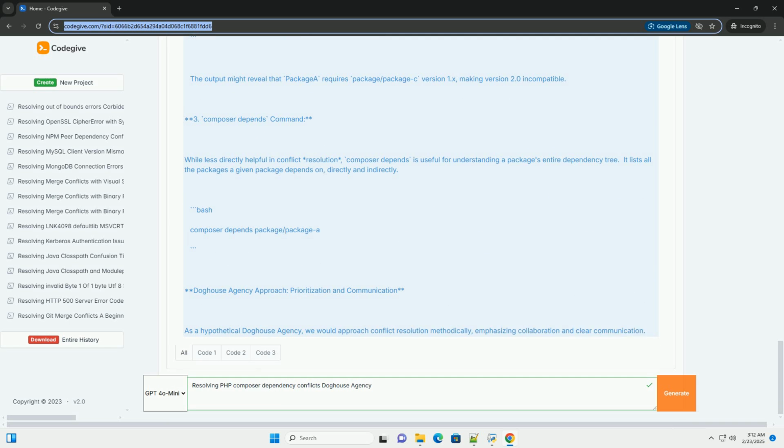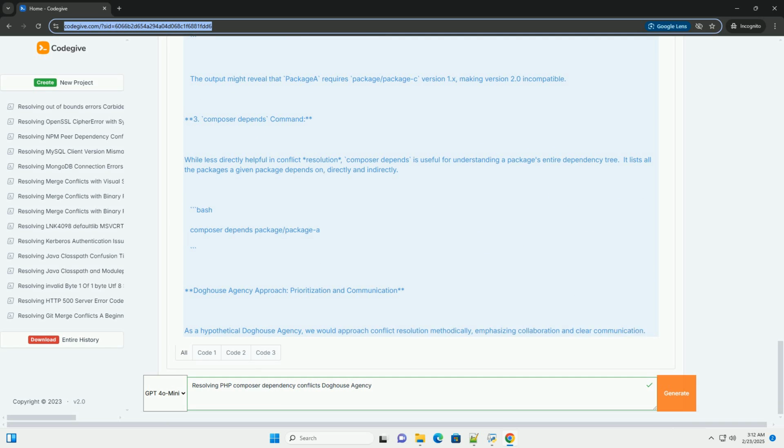Use broad version constraints judiciously. While loosening constraints can sometimes resolve conflicts, be mindful of the potential for introducing compatibility issues. Use semantic versioning, SemVer, principles when defining constraints. For example, ^1.0 allows updates within the 1.x branch but prevents automatic upgrades to 2.0, which might contain breaking changes.